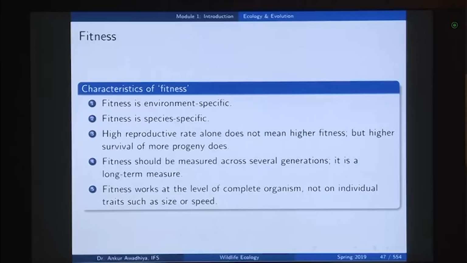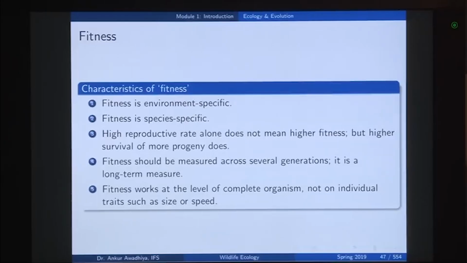Secondly, fitness is species specific. So, we do not compare fitnesses between two different species. High reproductive rate alone does not mean higher fitness, but higher survival of more progeny does. So, as we saw before, if you have more offsprings, it does not mean that you have more fitness. What is important is how many of those offsprings are able to survive to the next generation.